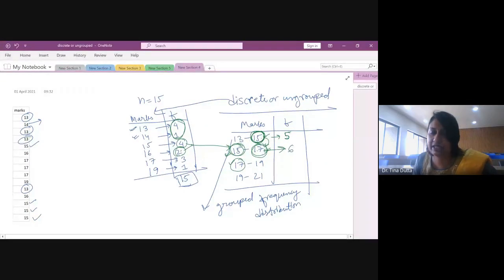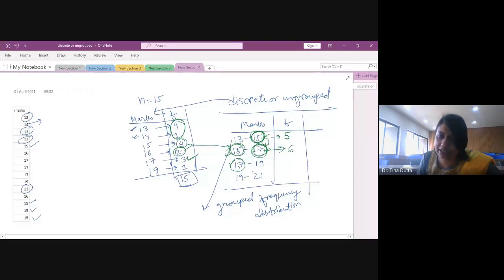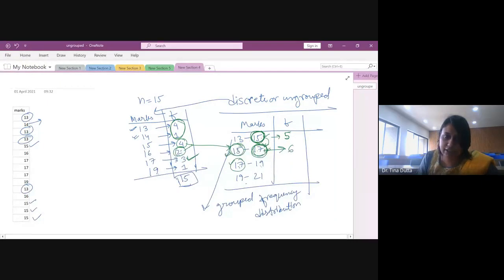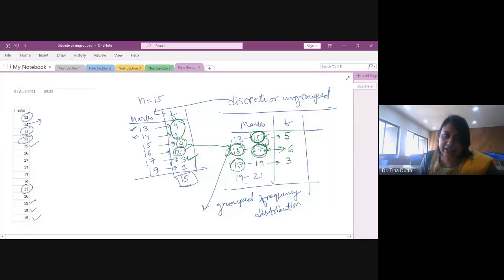15 से लेके 17 के बीच में. Alright? Because 17, the upper bound is excluded here. इसको हम count नहीं करेंगे. Because 17 फिर से repeat हो रहा है, so नीचे वाले में हम लोग count करेंगे. So 17 to 19, in this range we will count only 3. क्योंकि 19 again जिसको exactly 19 मिला है, that person will be counted in the next class interval. So 17 to 19, here the frequency will be 3, and 19 to 21, here the frequency will be 1.